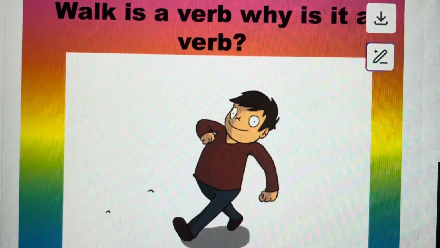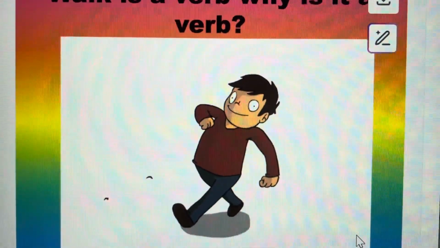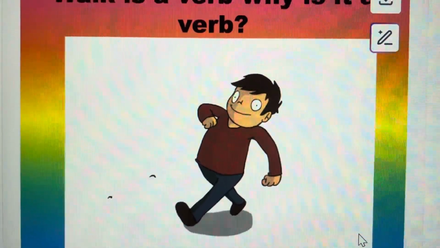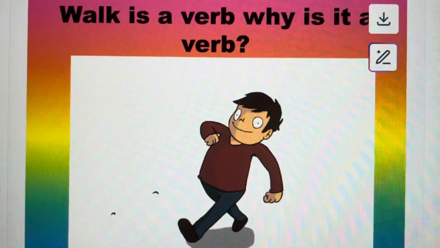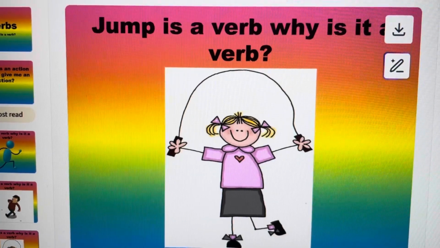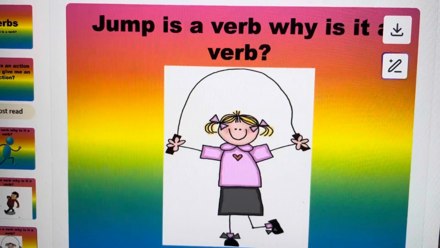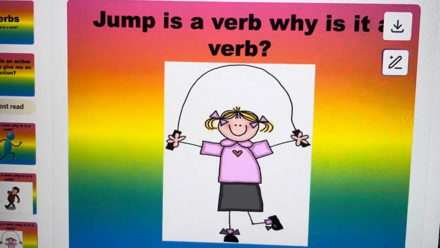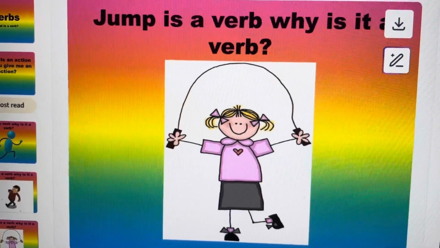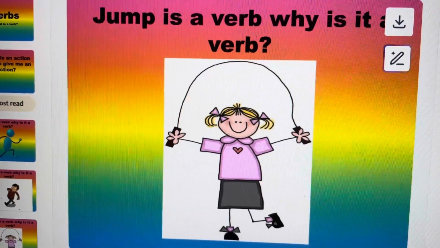Walk is a verb. Why is it a verb? A boy is walking, moving from one place to another. He is doing an action. So walk is also called verb. Jump is a verb. A girl is jumping on a rope. Jump is a verb. She is doing an action. She is moving her body. She is moving from one area to another, one place to another. So moving or doing an action is called verb. So jump is also a verb.